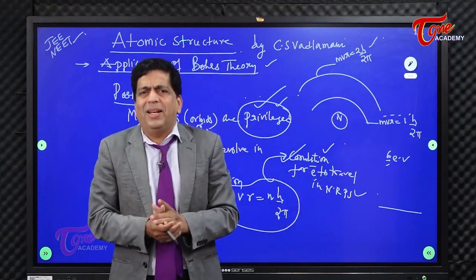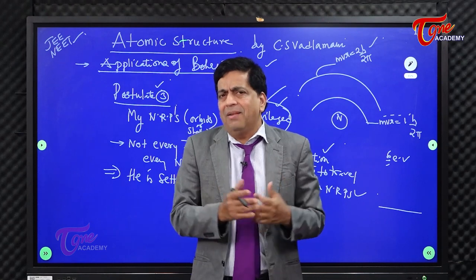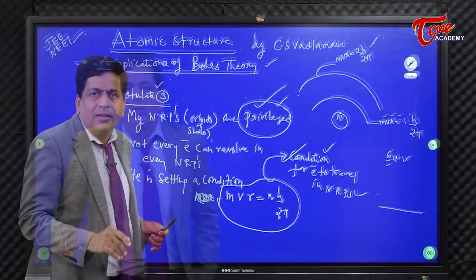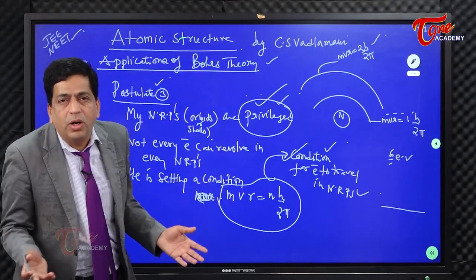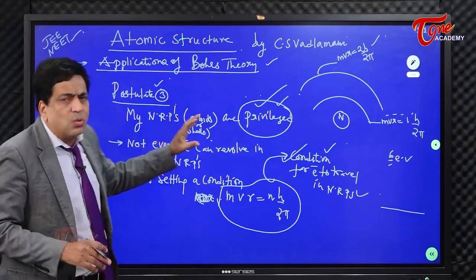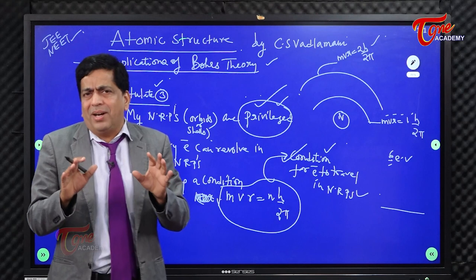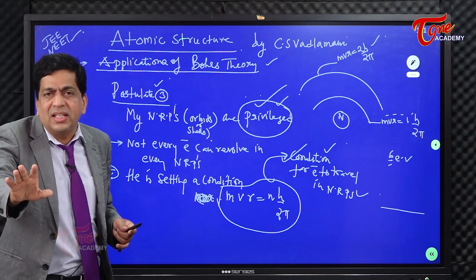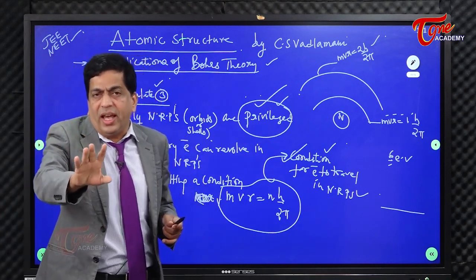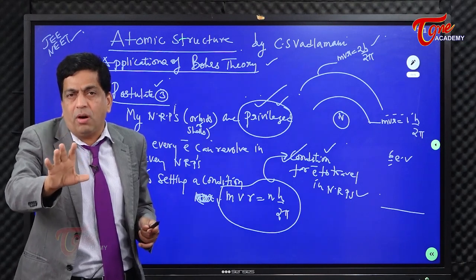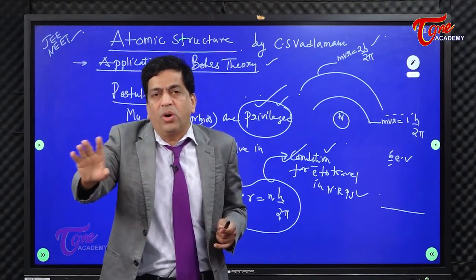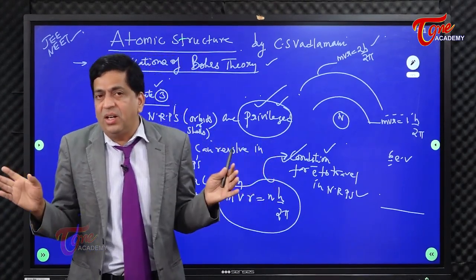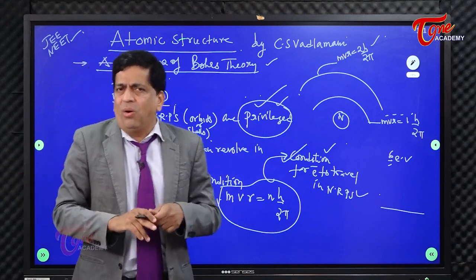That's what Bohr told. But we also have some reasoning, so let us check what exactly he means by this. Not every electron can revolve in every orbit. This is the basic thing Bohr was telling. Because we are also thinking rationally, we should pull out some inference from this. Remember, when we started atomic structure, the aim of atomic structure is to pinpoint the address of the electron. Whenever you ask Bohr where the electron is, he will tell you the shell, more specifically the first shell, second shell, third shell. That's all. Now, how do we get that inference?